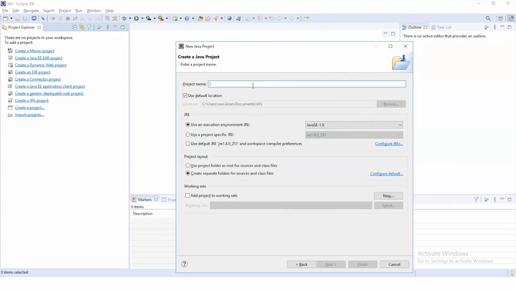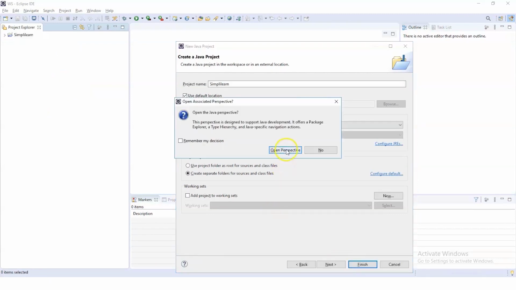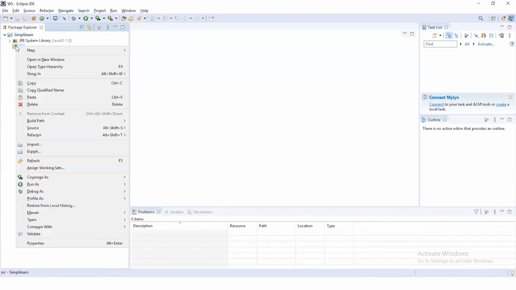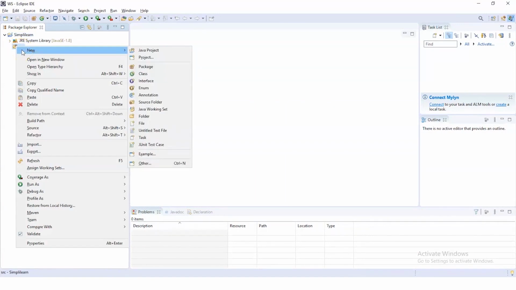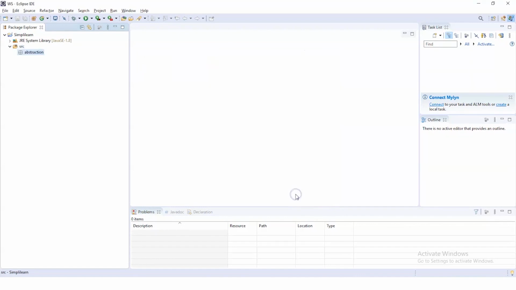Now let us give a name to our project. Simplilearn will be the name of my project here. Now let me click on Finish to finish this process. As you can see, the project has been successfully created. Inside the project Simplilearn, we have the source file, and right-clicking the source file will give us a drop-down box where you can select New, and inside New you can select a new package. Let's name the package Abstraction and click on Finish to create the package.